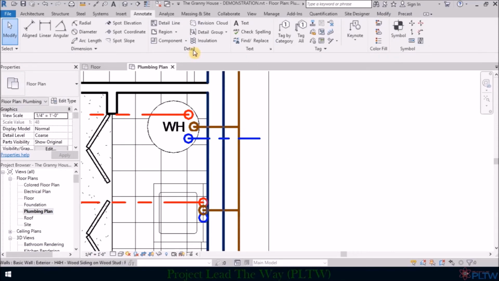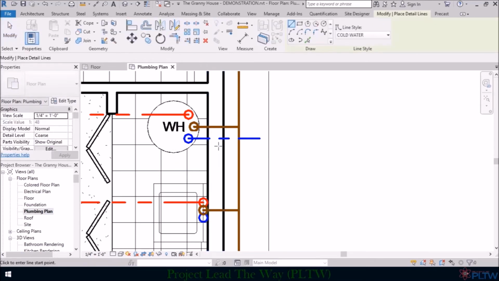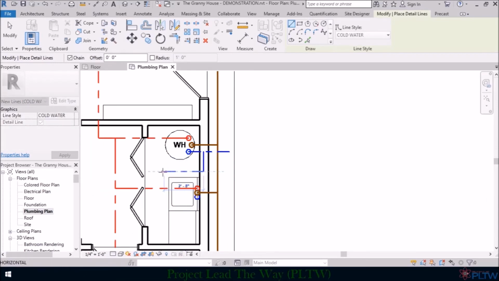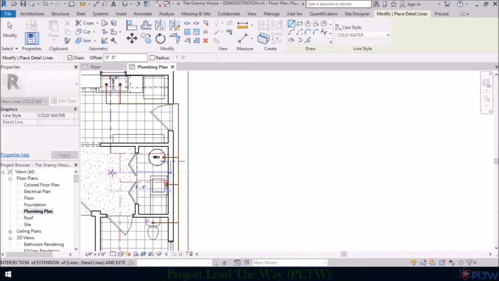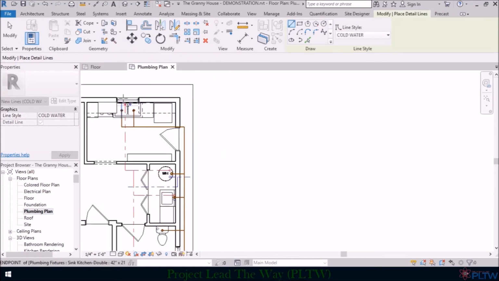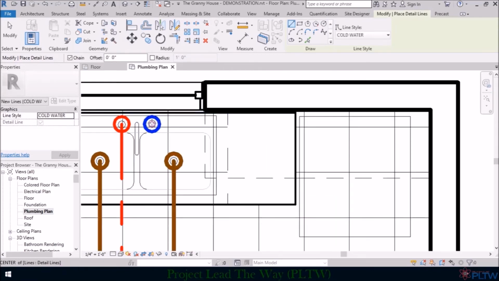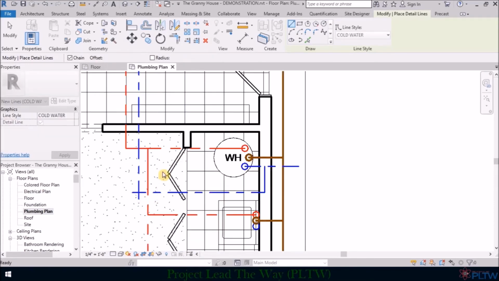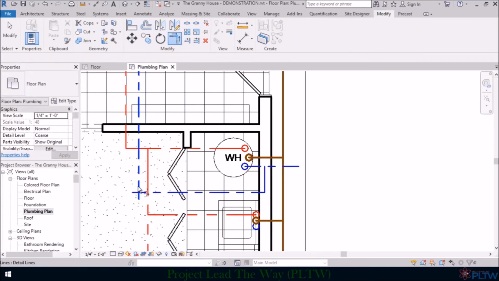So from that line, we can do several things. Obviously, it's going to supply the hot water heater, but we can also come off of this cold water line to run the rest of the lines that we need for this house. So as I did before, I'm going to bring this line somewhere over here, and then I will go up to this cold water line and bring a line straight down. And then I will use this command here, the corner feature, and just trim that up.